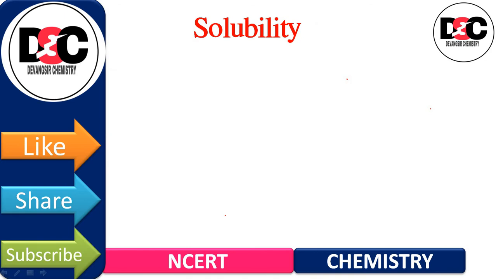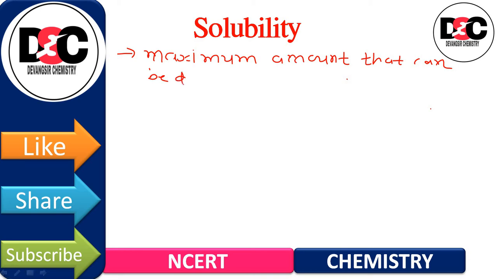First, what does it mean by solubility? The solubility of a substance is the maximum amount that can be dissolved in a specified amount of solvent.